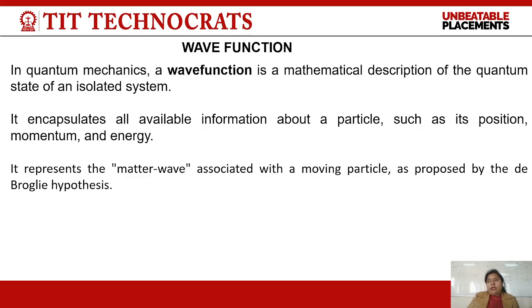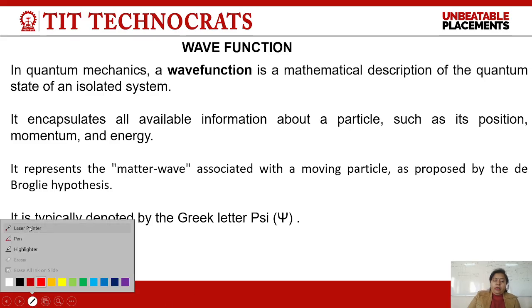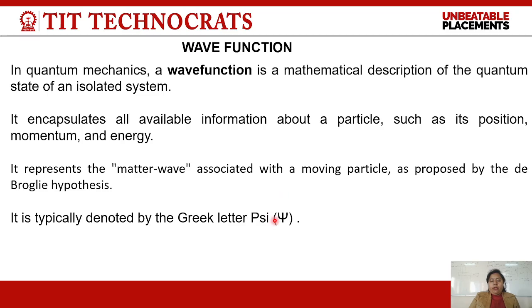Isolated means that each electron has its own matter wave, and therefore its own wave function. One particle has one wave function, another particle has another wave function. That's why we can say that wave function describes the isolated system also. This wave function is basically denoted by a Greek letter which is known as psi. We pronounce this as psi.